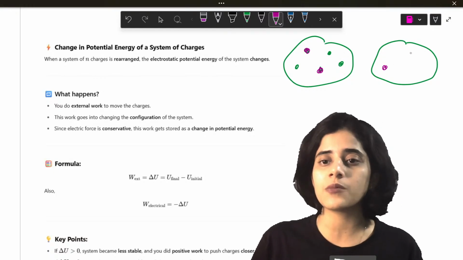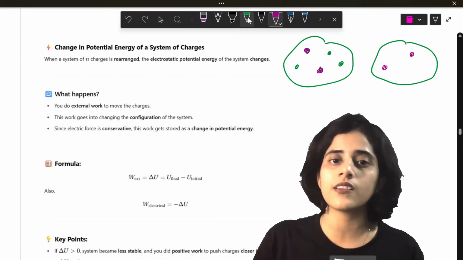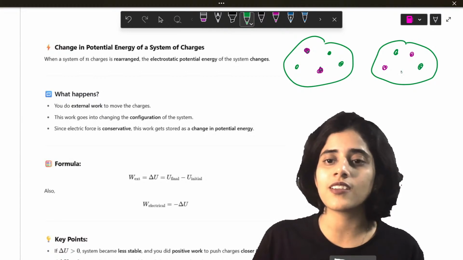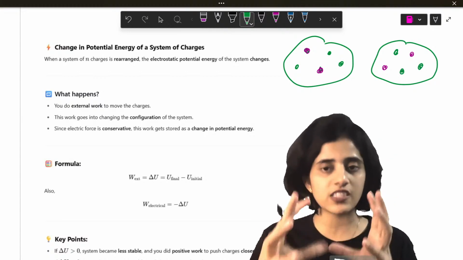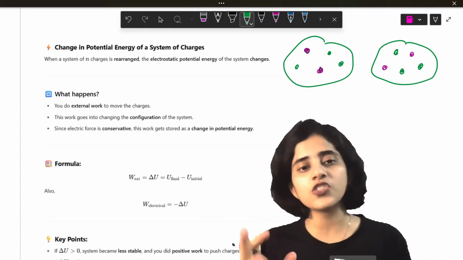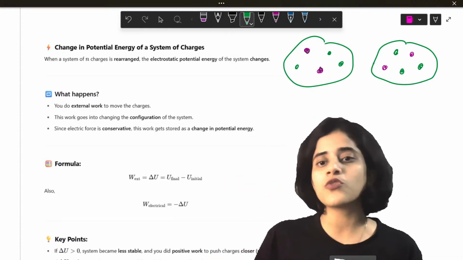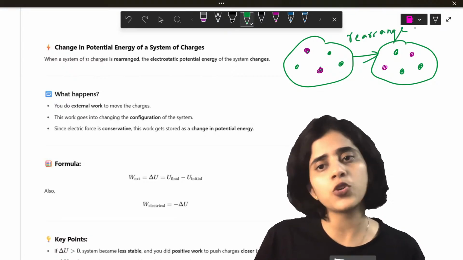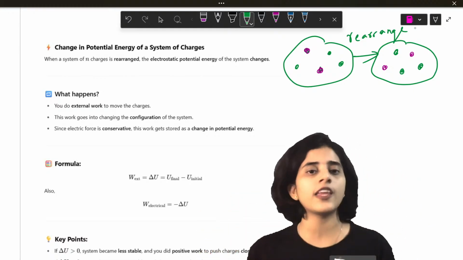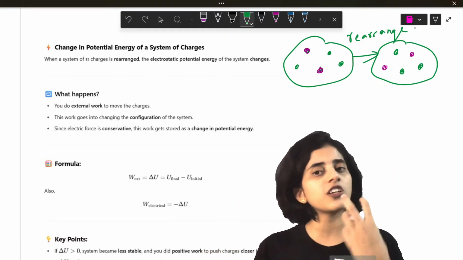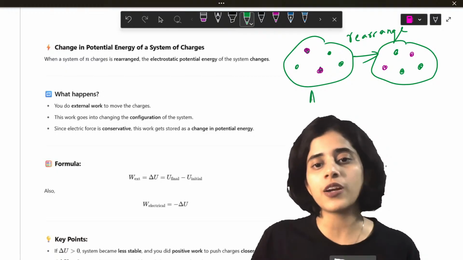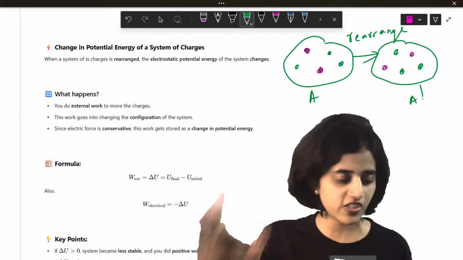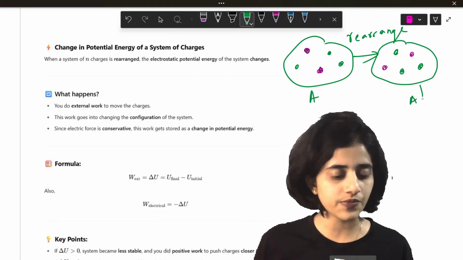So let's say this becomes here, and then this goes here, here, and here. So we have a system of charges, and now it is rearranged to another system of charges. To rearrange, I had to do work. The charges won't move by themselves, right? I had to do some work to make the system from A to A dash, to rearrange the number of charges or the order of charges.